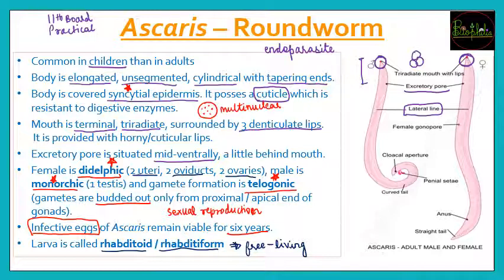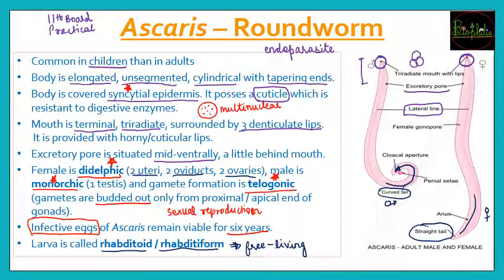Now a very important thing you need to understand about Ascaris is that it shows sexual dimorphism. We saw earlier that you can identify the male and the female separately. Even in the diagram, the male is going to have a curved tail, and the female is going to have a straight tail. You can draw the diagram and get good marks regarding the characteristics of Ascaris.